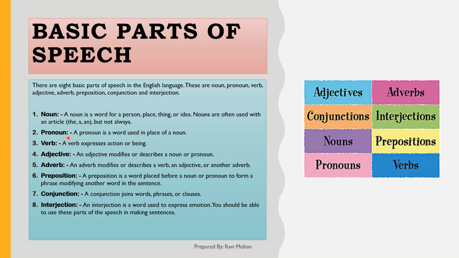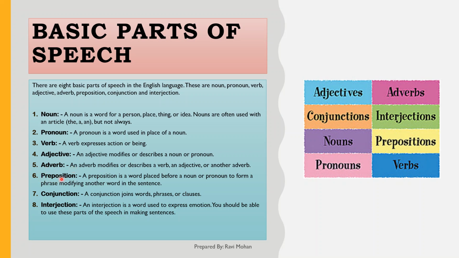Next is pronoun. A pronoun is a word used in place of a noun like he, she, it, etc. Next is the verb. A verb expresses action or being. For example, can, could, is, am, are. Next is adjective. An adjective modifies or describes a noun or pronoun like red, quick, happy. Next is adverb. An adverb modifies or describes a verb, an adjective, or another adverb like quickly, happily, smoothly, etc.